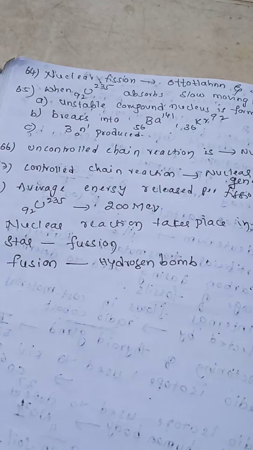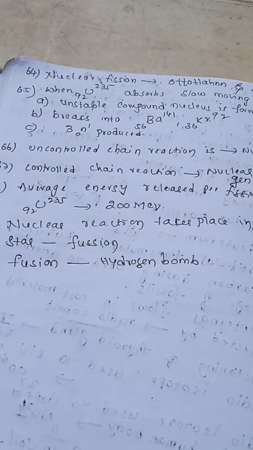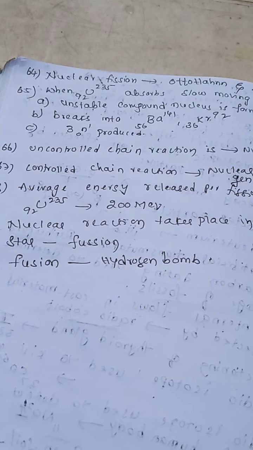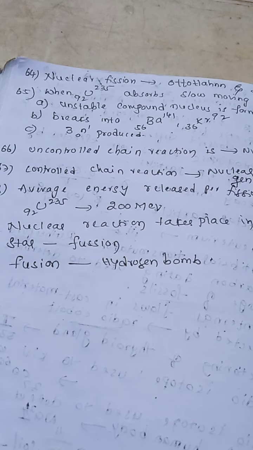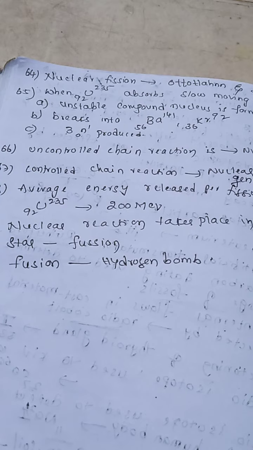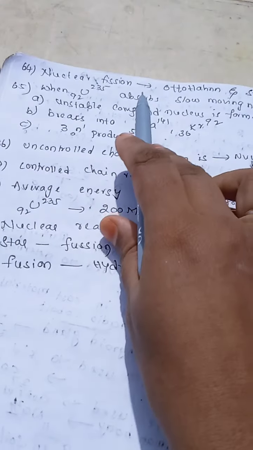Now next, let us move to the fission process. The fission process was discovered by Otto Hahn with his co-worker Strassmann. Now what does the fission process mean?